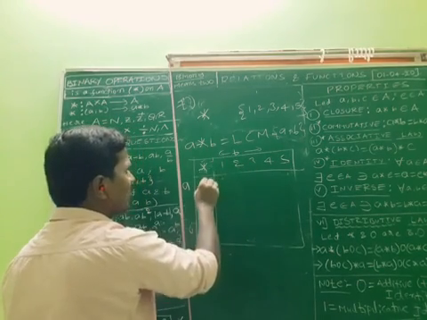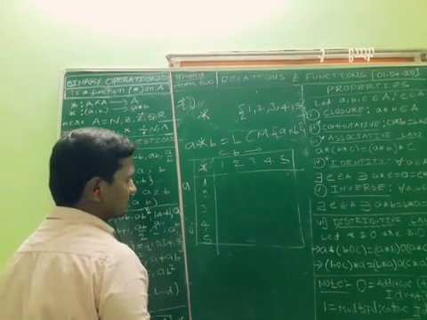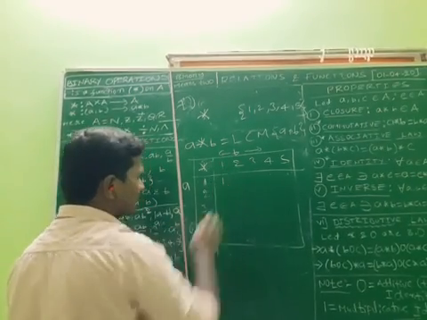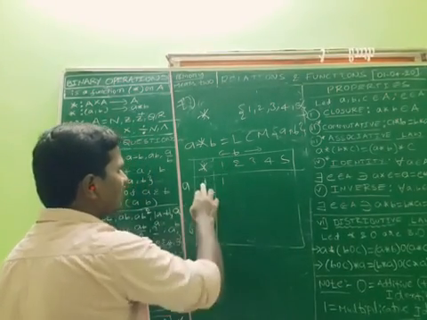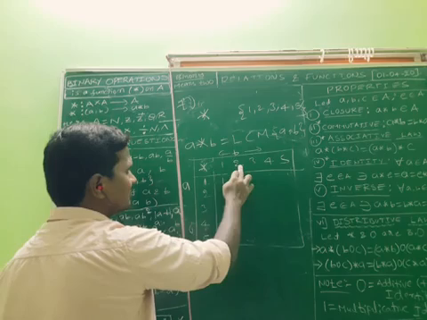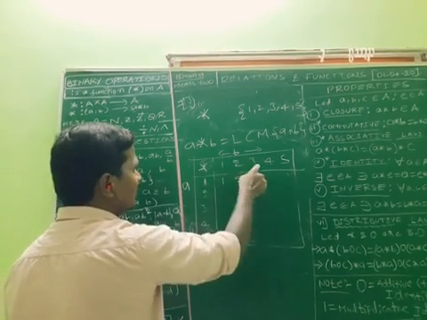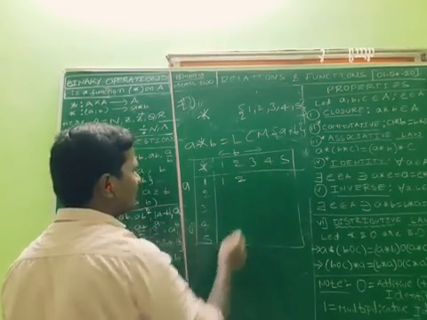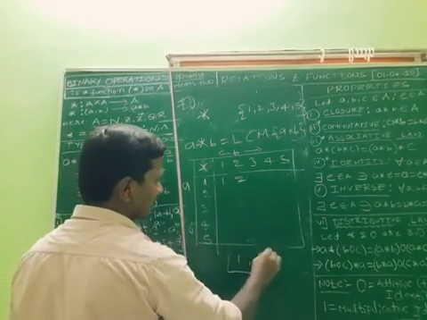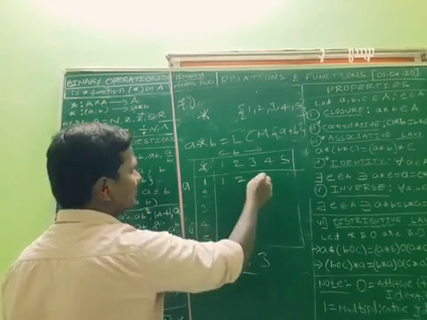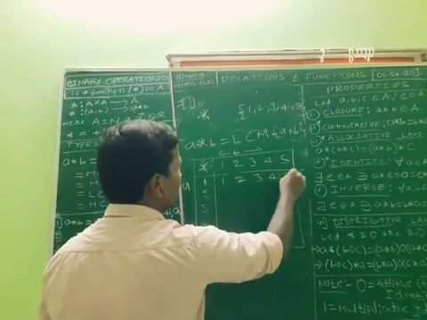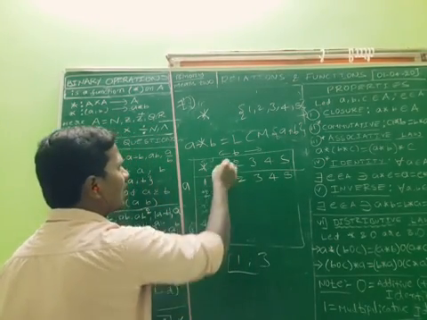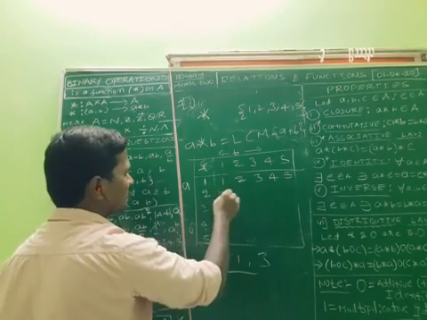And what is the LCM of 1 comma 1? 1. LCM of 1 comma 2 is 2. 1 comma 3. LCM means we can find like this. 1 into 3, 3, 4, 5. What is the LCM of 2 comma 1? 1 into 2, 2.